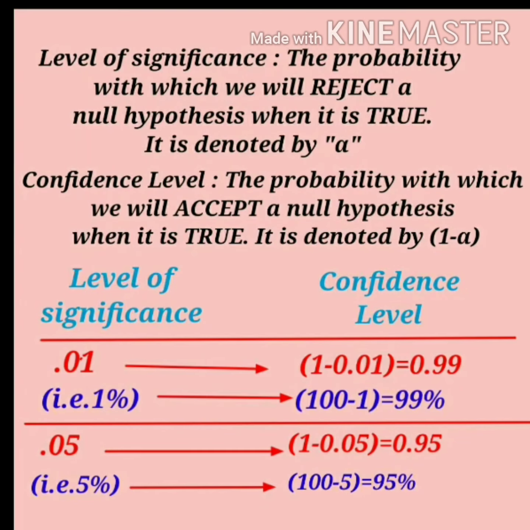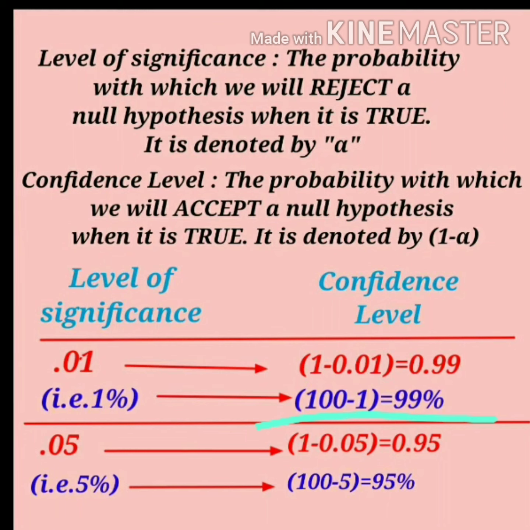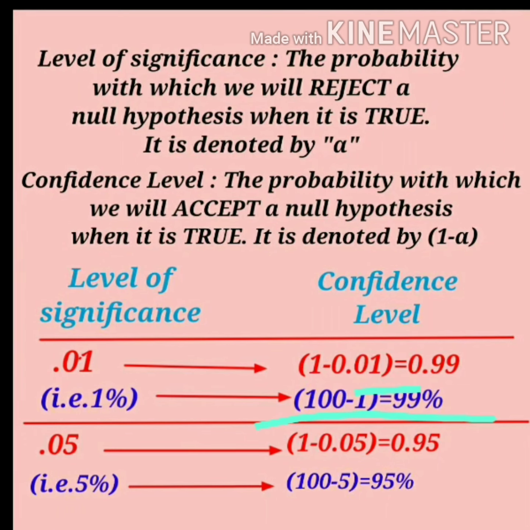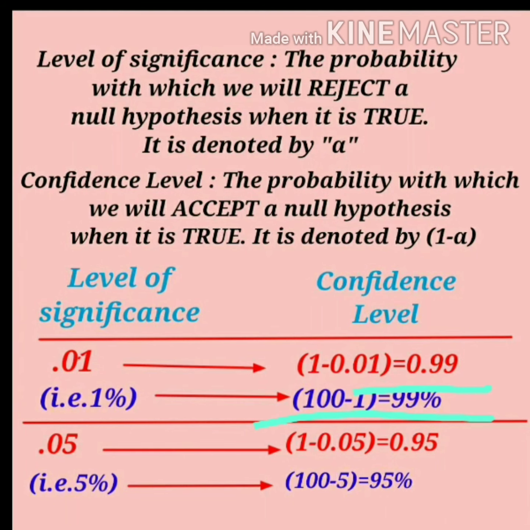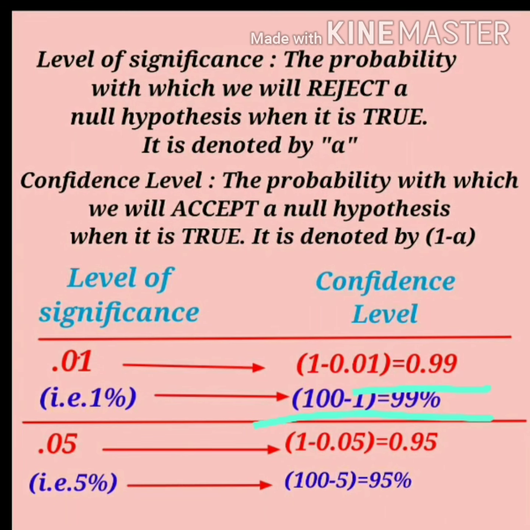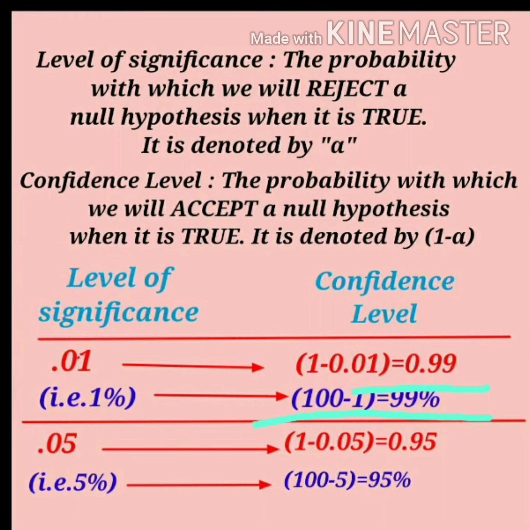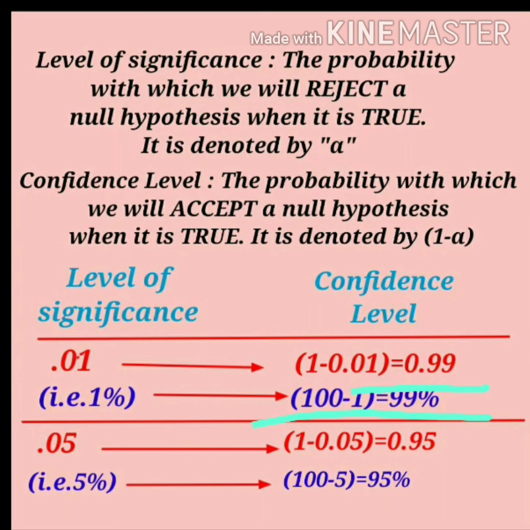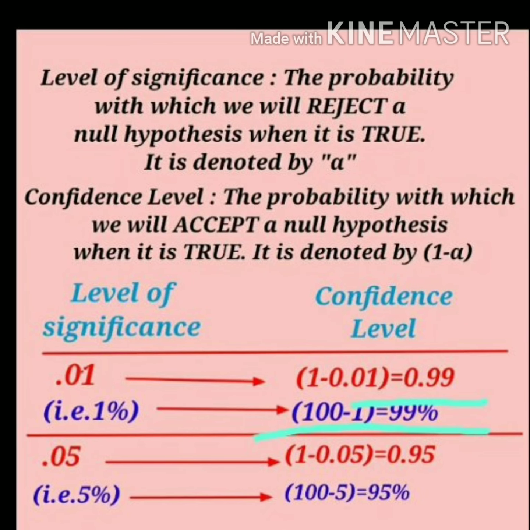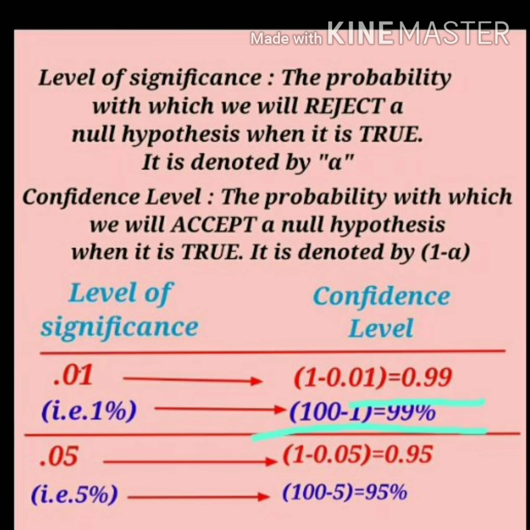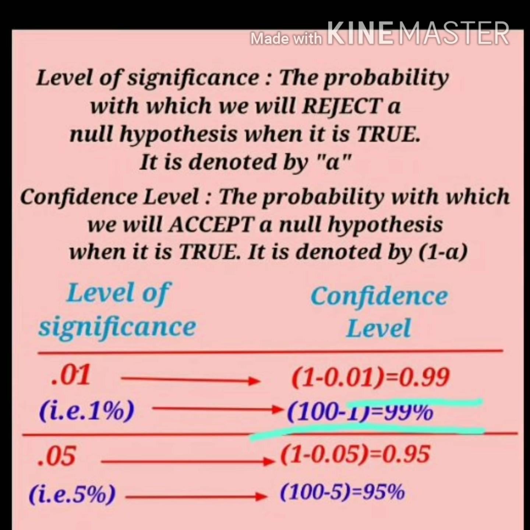Now, a confidence level of 99% means there are 99 chances in 100, or 0.99 in 1, that the sample results represent the true condition of the population within a specified range.